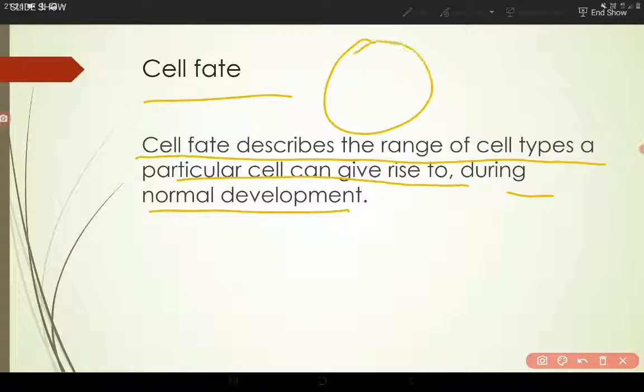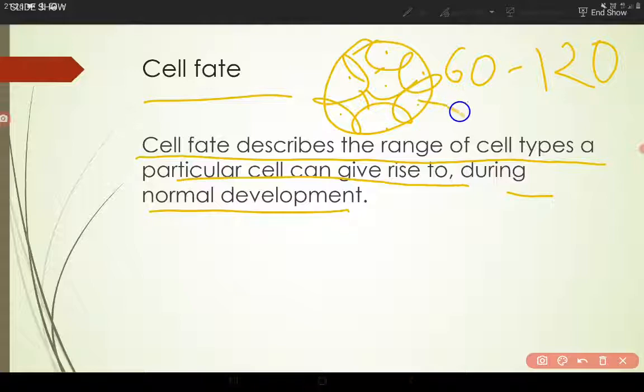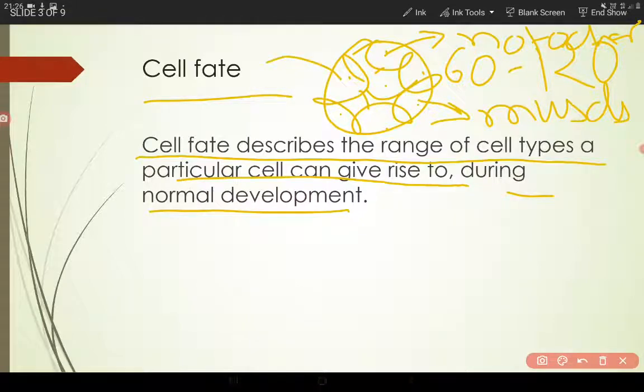So, for example, if this is a blastomere, the embryonic stage where there are 60 to 120 cells, some of these cells will form the muscles, some will form the notochord, some will form the epidermis, right? So all these cells of a blastula, of a developing embryo, will have different kinds of cell fates.